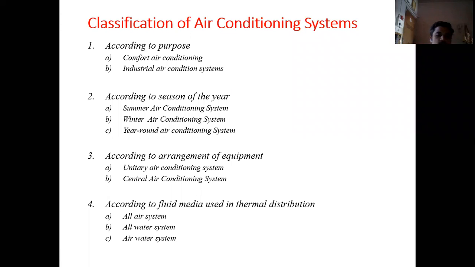The next is according to fluid media used in thermal distribution. Okay, so these are generally used in case of a central air conditioning system in order to carry the heat energy or transfer the heat energy from the cooling system to the cooled space. Okay, so it consists of basically three types of classification according to fluid media. So this is all air system, all water system and air water system. So we will discuss one by one. Okay, first of all we'll see according to purpose.